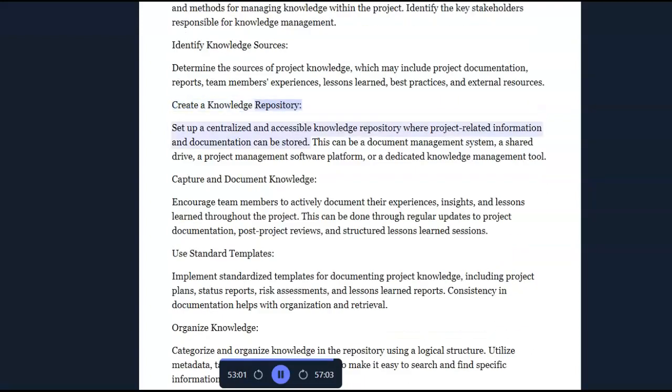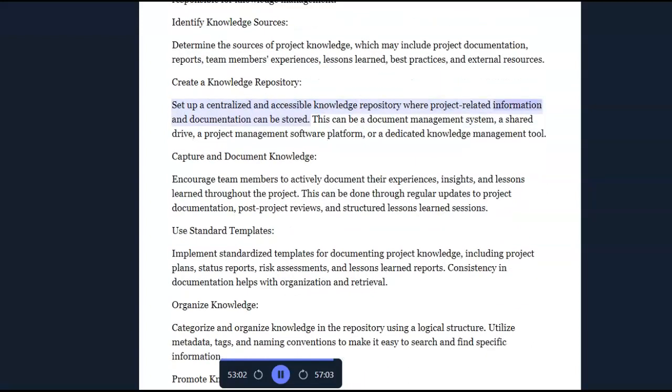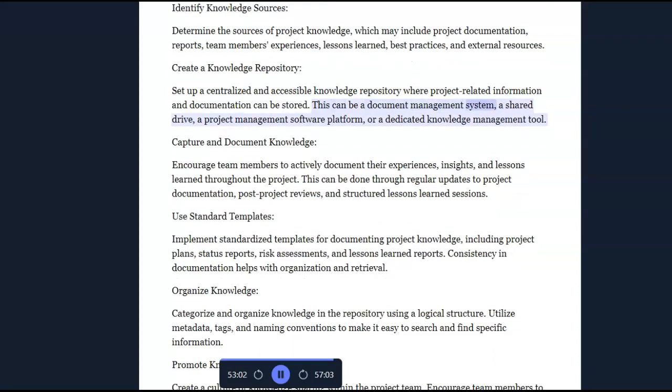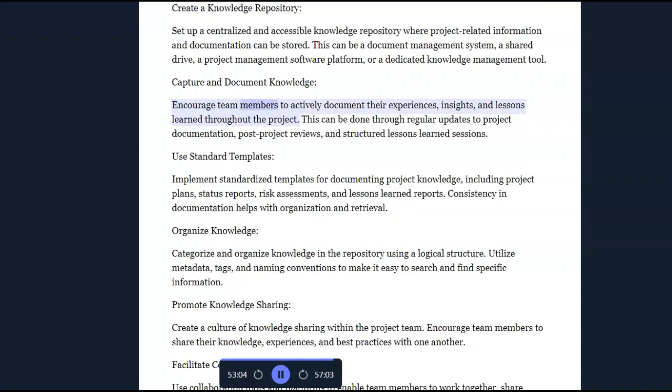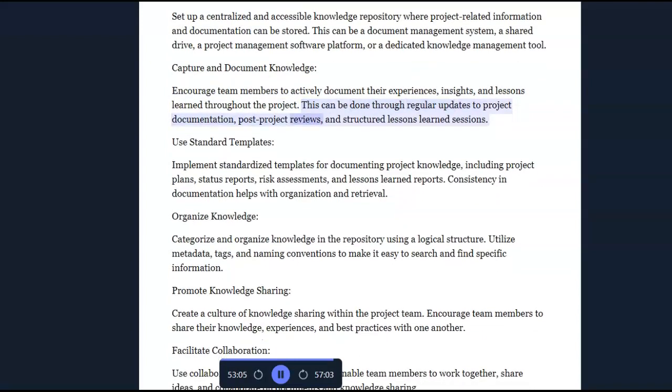Create a knowledge repository. Set up a centralized and accessible knowledge repository where project-related information and documentation can be stored. This can be a document management system, a shared drive, a project management software platform, or a dedicated knowledge management tool. Capture and document knowledge. Encourage team members to actively document their experiences, insights, and lessons learned throughout the project. This can be done through regular updates to project documentation, post-project reviews, and structured lessons learned sessions.